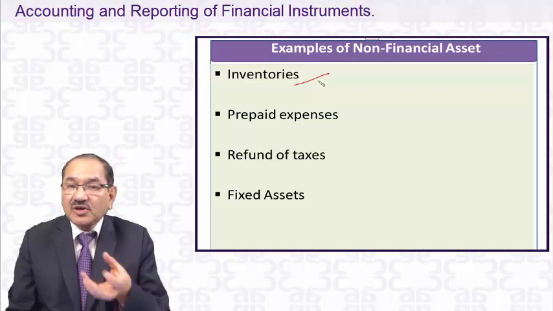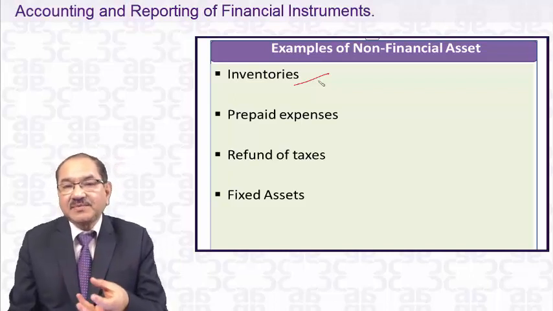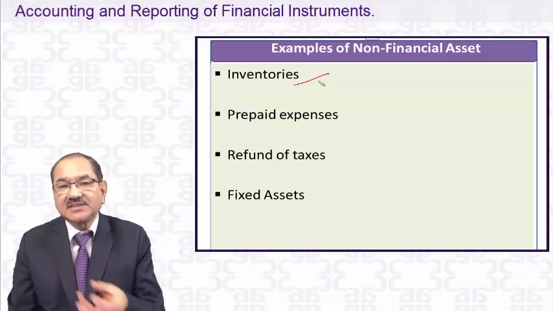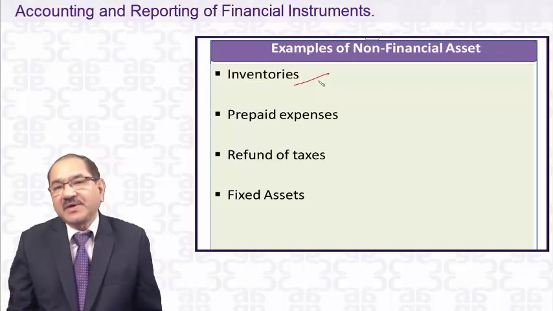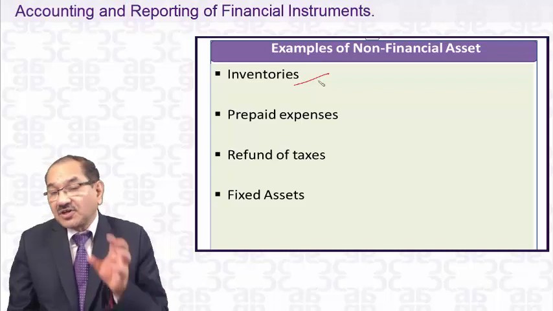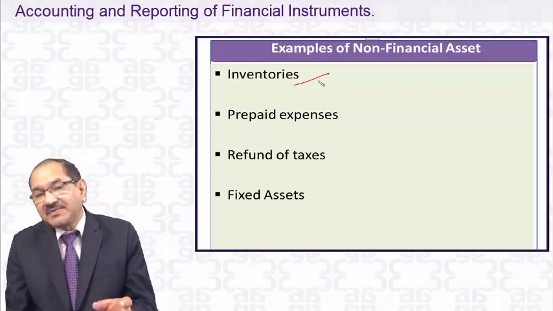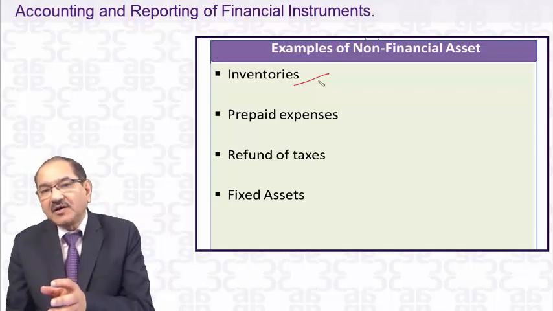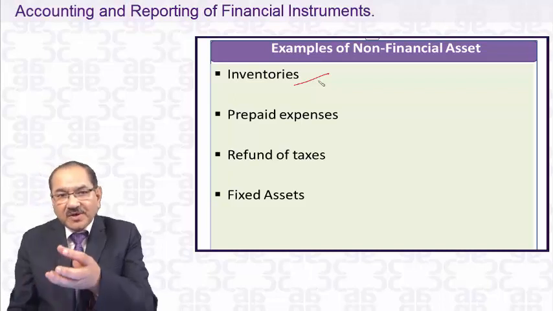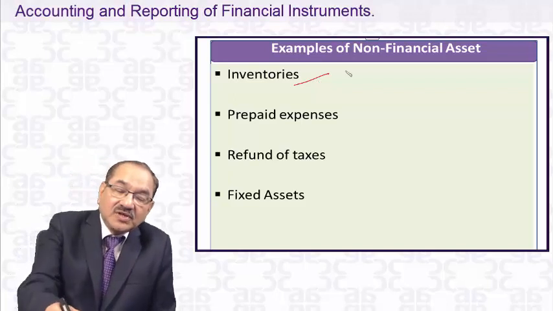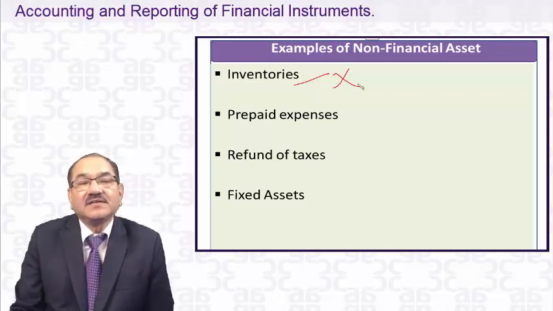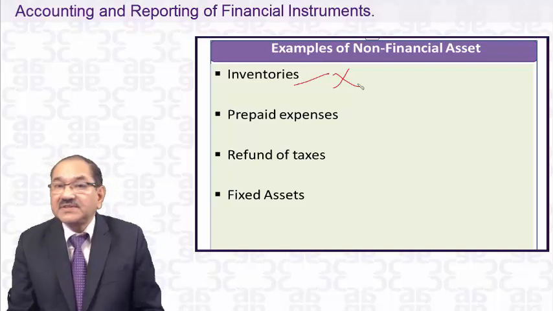No. Because there is no contractual right to receive cash. If X Limited has an inventory of 5 lakhs in its godown, it has no contractual right to receive cash from anybody. It is just lying. This contractual right will arise only when this inventory is sold to somebody on credit, and then there will be a contractual right to receive cash. So till then there is no contractual right. So inventory is not a financial asset because it does not come within that definition.